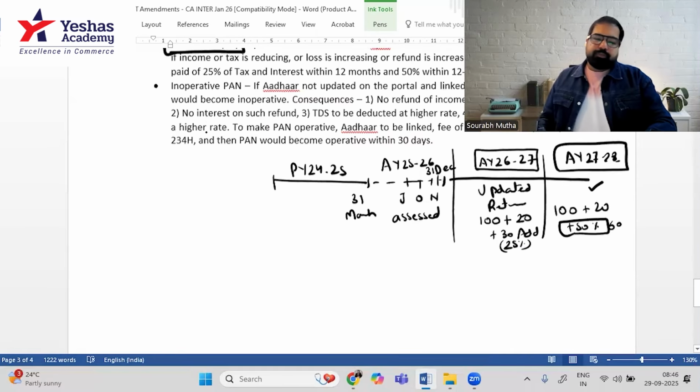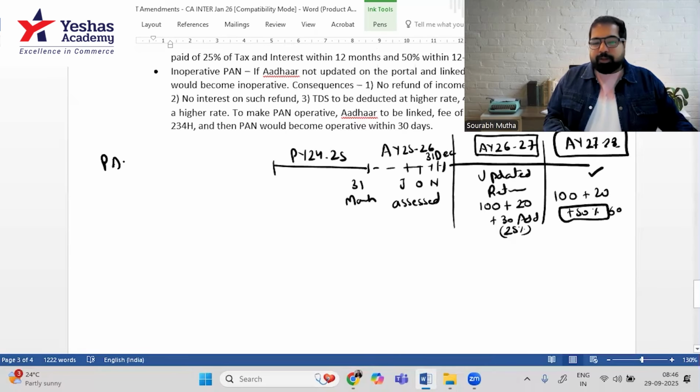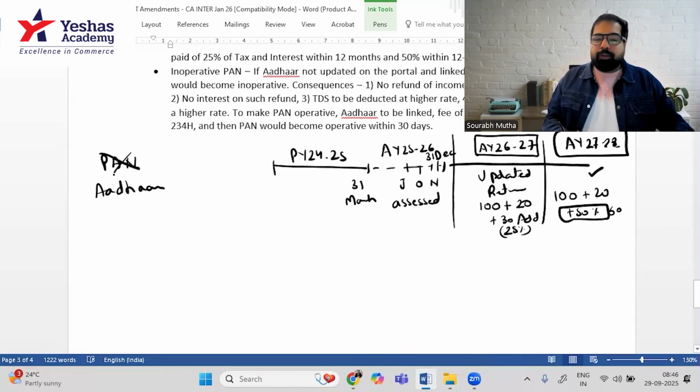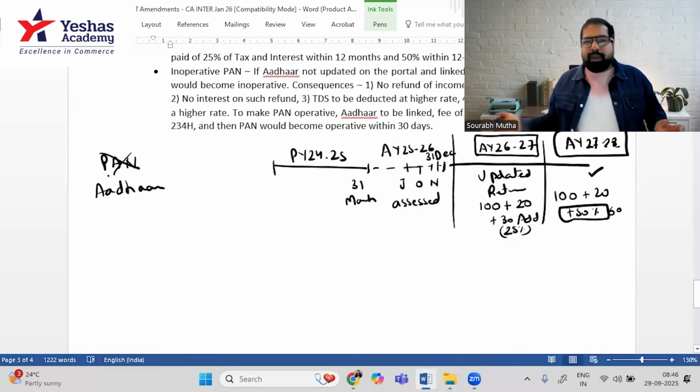And the last, guys, you have a PAN number, but that is not enough. Now you also need to update your Aadhaar number on the income tax portal. And if you don't do that, your PAN will become inoperative. So, sir, what? I have a PAN number. How can they make it inoperative? Yes, they can make it inoperative.